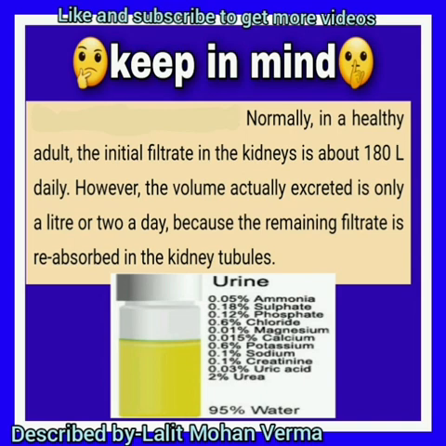Normally in a healthy adult, the initial filtrate in the kidney is about 180 liters daily. The urine produced in the kidney is 180 liters, but even your weight is not 180 liters. What happened to this urine? However, the volume actually excreted is only a liter or two, 1.75 liters, because the remaining filtrate is reabsorbed in the kidney tubules.